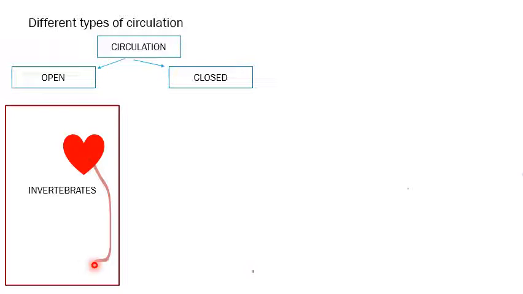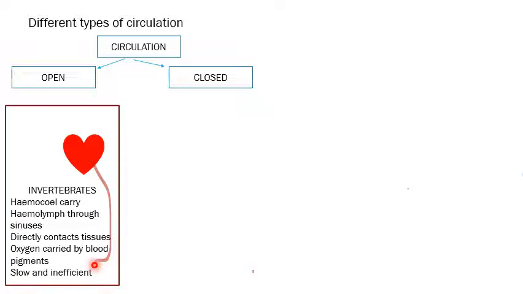The blood is drained just like that, an open pipe into the tissues. Here we should not call this blood, we should call it hemolymph, and the vessel should be called hemocoel. So it is just poured everywhere into the tissues.